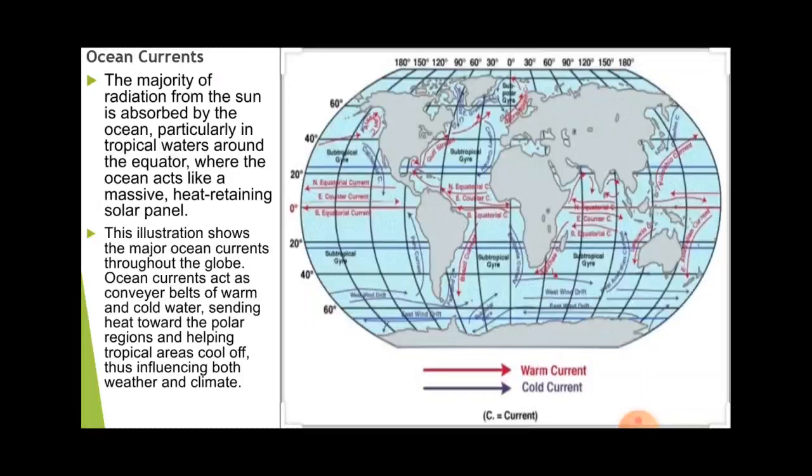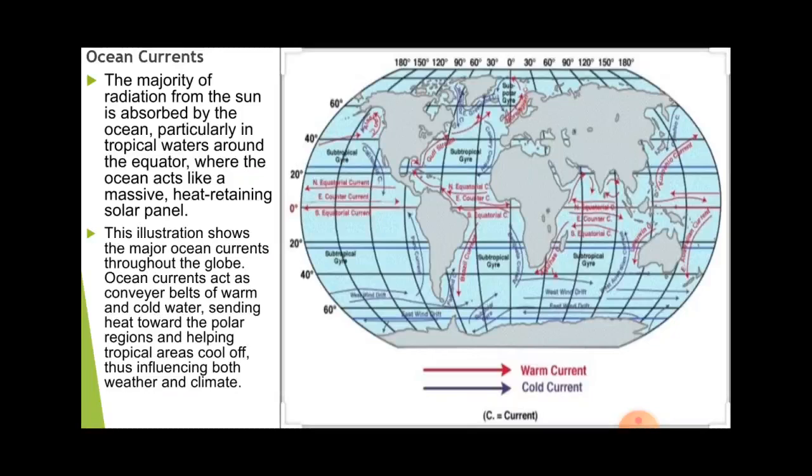Ocean currents are helping to change the temperature of a particular place. Now let me show you this particular map. You can see that red denotes the warm current and blue denotes the cold current.